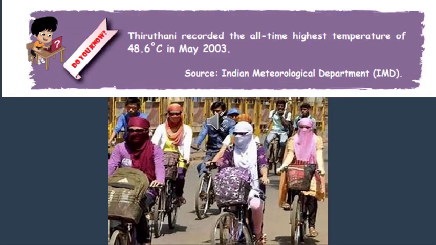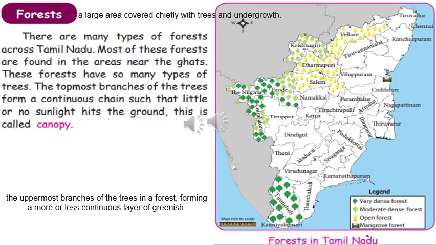Now, Tirutani recorded the all-time highest temperature of 48.6 degrees Celsius in May 2003. Source: Indian Meteorological Department. Meteorological, that means forecasting the weather. Okay, now let's see the next feature, forest. Forest, which means a large area covered chiefly with trees and undergrowth.